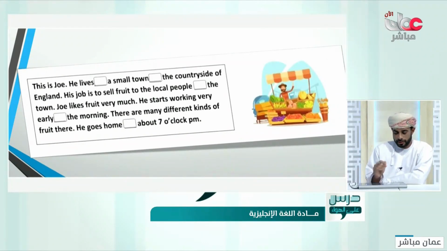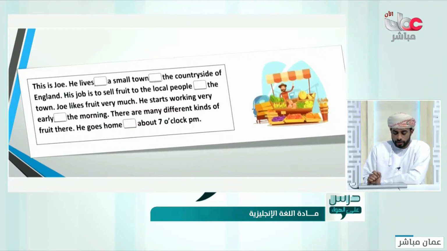Read and let's try. This is Joe. He lives a small town, the countryside of England.